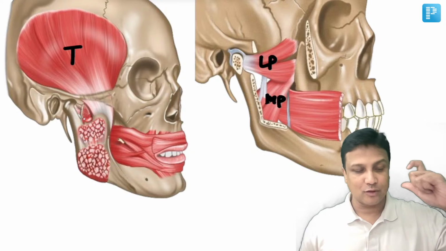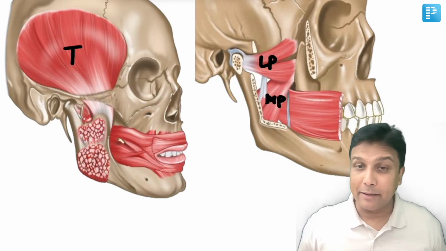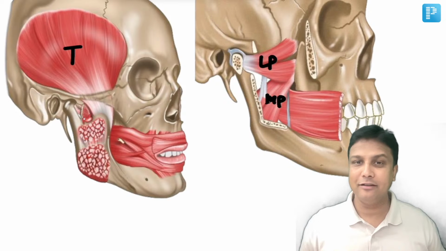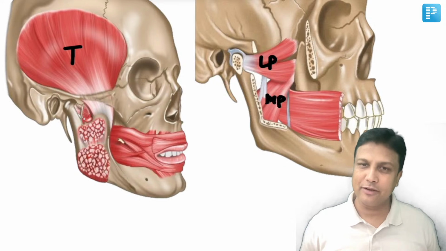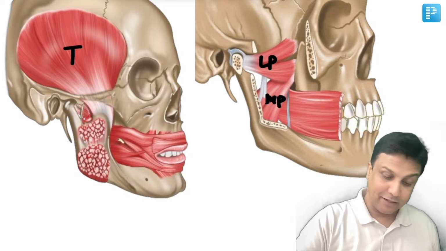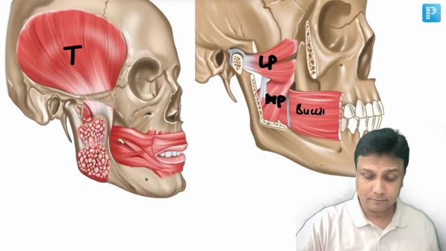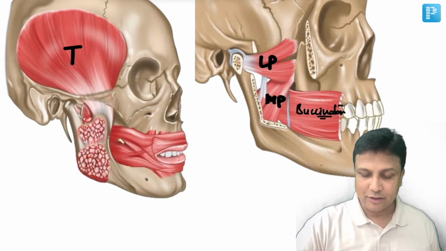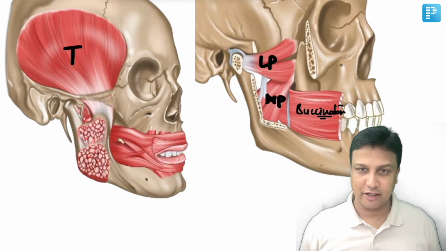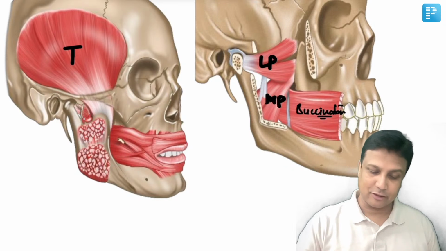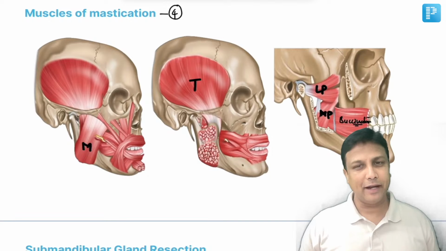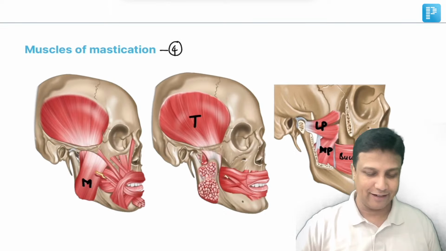Lateral pterygoid is actually going to attach to the temporomandibular joint, and medial pterygoid is the one attaching to the ramus of the mandible from the inner aspect. And please don't get confused with this one here. This is buccinator muscle. And buccinator muscle is actually the accessory muscle of mastication. Okay, it is the accessory muscle of mastication. So I hope now my students will be easily able to identify.